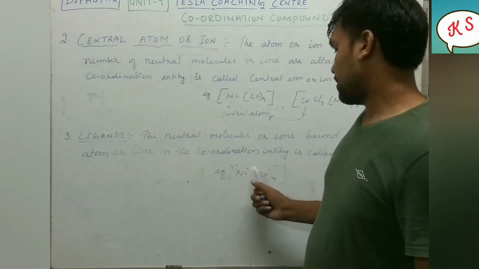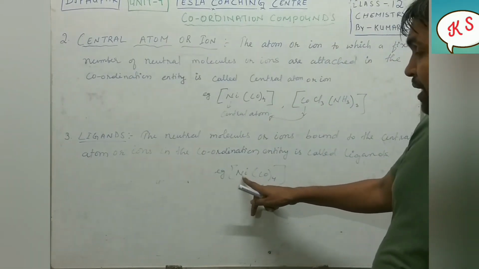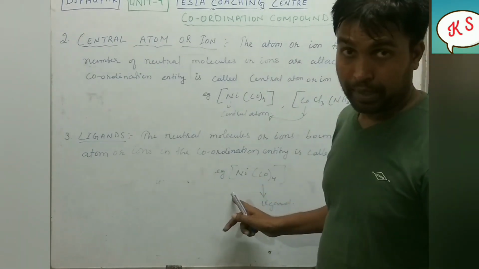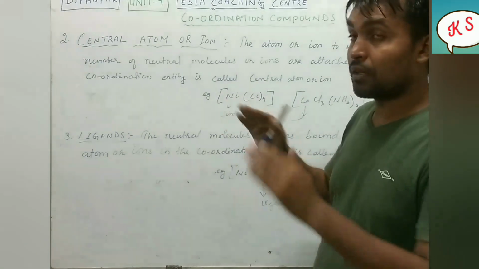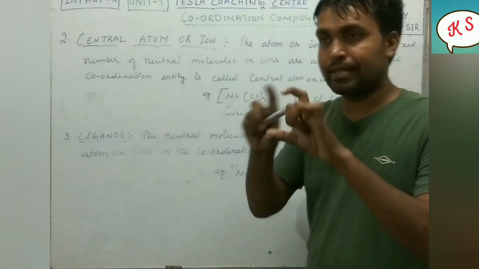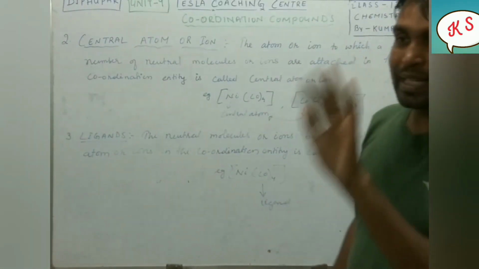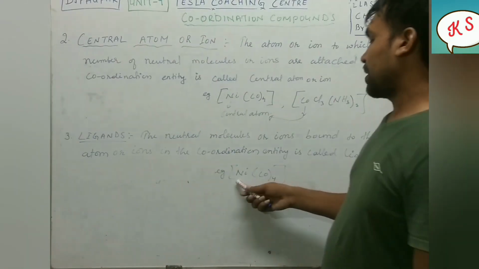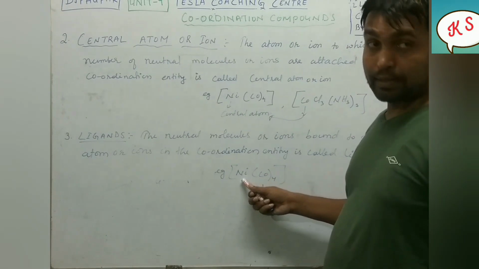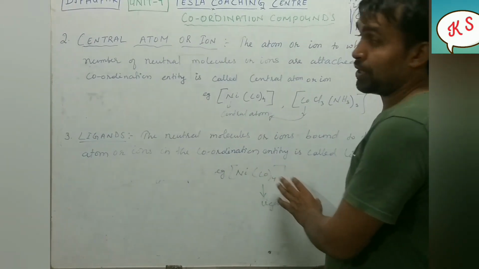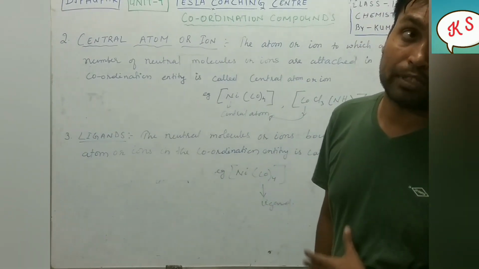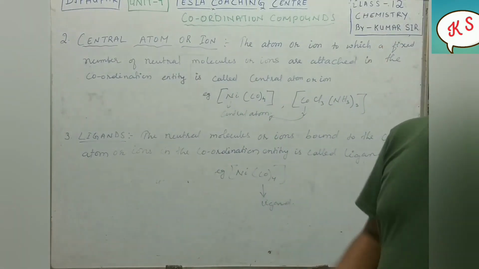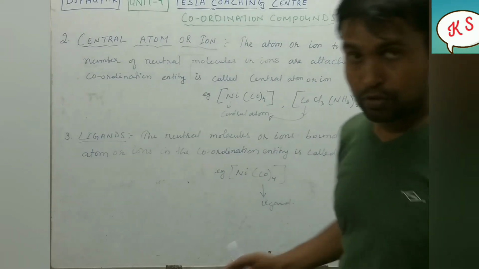So here I have clearly mentioned it in the example Ni(CO)4. Ni will be the central atom, because always remember that in a coordination entity, inside the bracket, besides the metal, whatever things are left out are all ligands. So here Ni is the central atom, and besides Ni there is CO four times, so CO will be treated as ligands. I hope in today's video you have learned the things properly and you have enjoyed it.